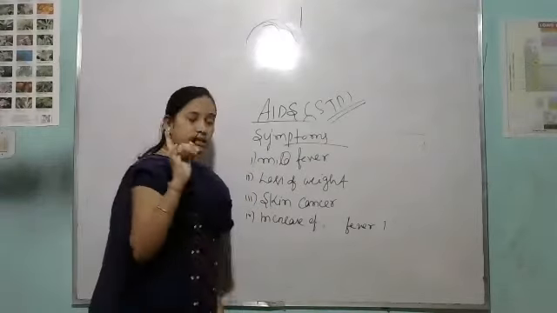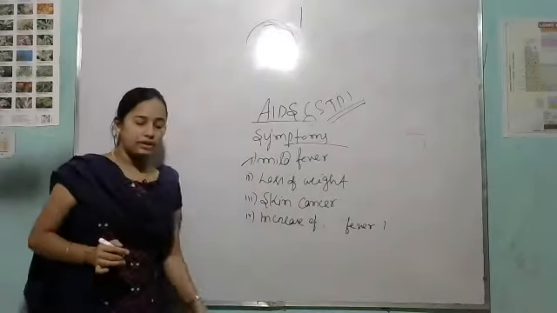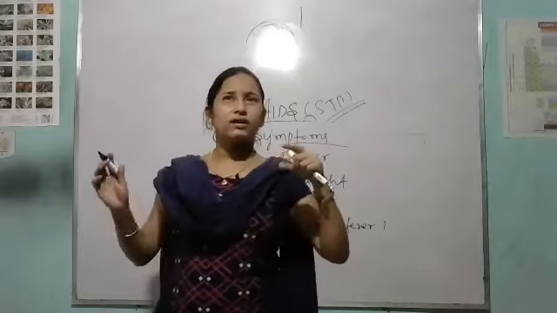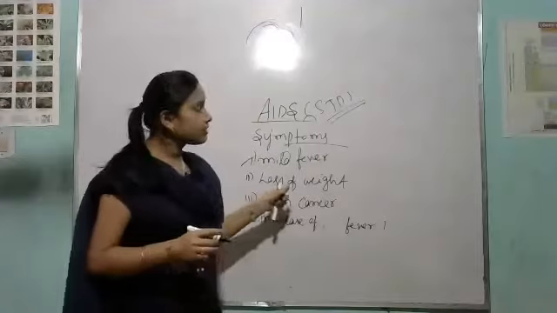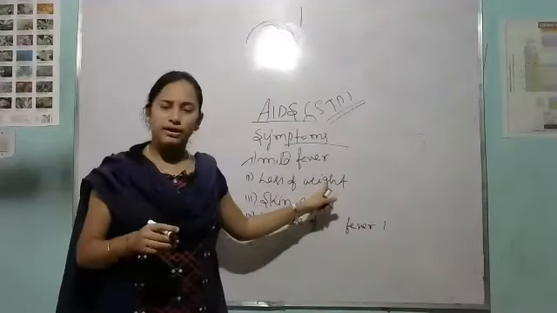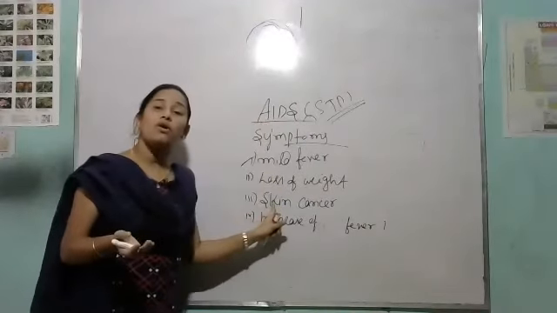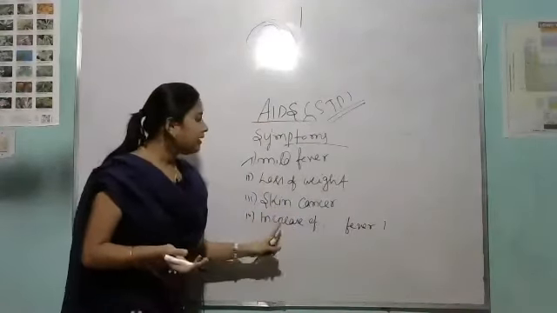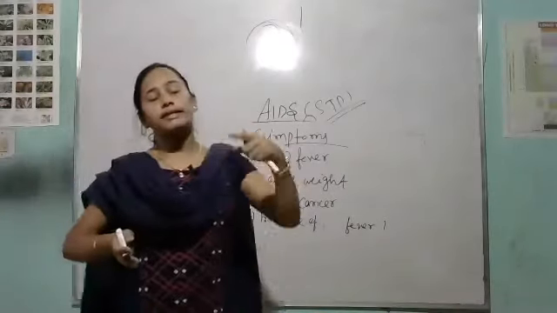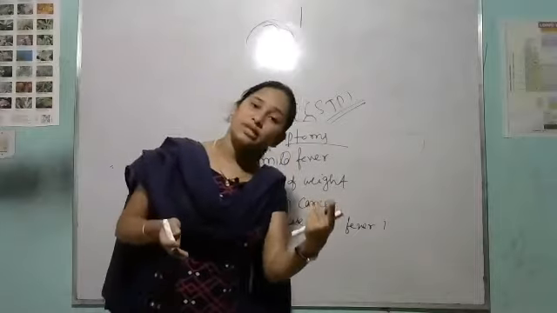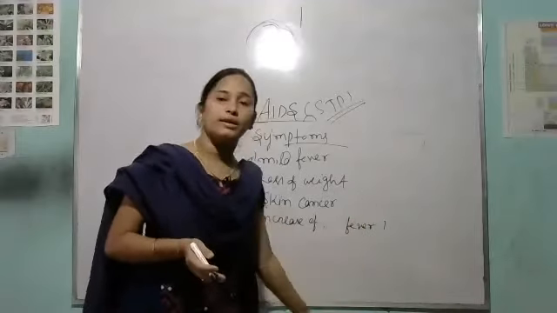See, the first symptom of AIDS is what? Your mild fever. Mild means what? A little bit high temperature, not more than that. Next is loss of weight. What is the reason for loss of weight? We will discuss it later. Then skin cancer, that means AIDS disease can cause skin cancer. Clear? Then increase of fever. So day by day, what happens? The mild fever, or the temperature, gradually becomes high and causes increase of fever. Clear?